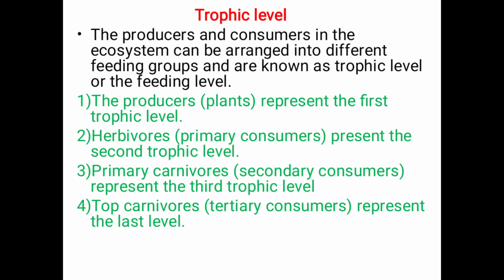First one, the producer represents the first trophic level, they are called the plants. And second one, herbivores, represented as the second trophic level, are called the primary consumers. Third one, primary carnivores, represented at the third trophic level, are called the secondary consumers. And last one is the top carnivores, represented as the last trophic level, called the tertiary consumers. So here is the trophic level of the energy flows you can see.